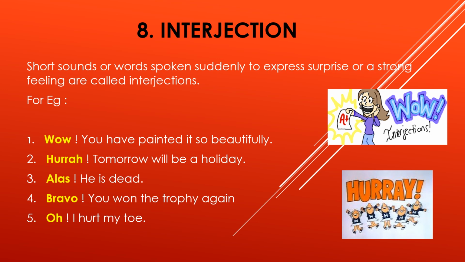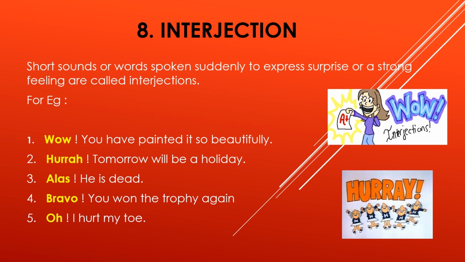If it is a happy sentence, you can use wow, hooray, bravo. If there is any sad thing you want to say in a sentence, then you have to use alas, oh. See here: "Alas, he is dead." It is a sad feeling, so you can't say that happily. So you have to see the feeling, happy or sad, put an exclamatory mark and make the sentence. That is known as an interjection.